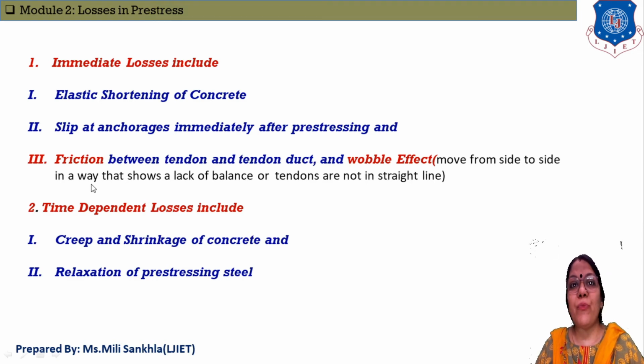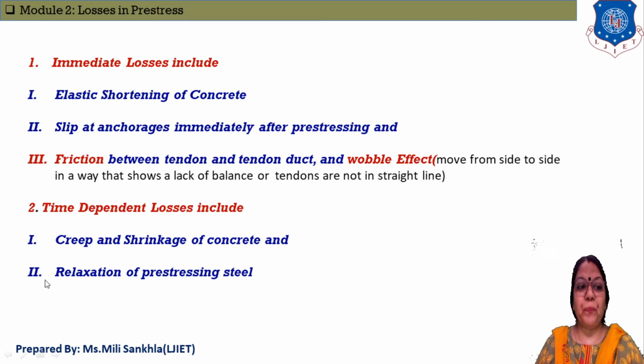And the third one is friction, and friction occurs in post tensioning. It is friction between the tendon and the tendon duct. Friction occurs between the tendon and the duct within which the tendon is provided. And second is the wobble effect. What is the wobble effect? We will discuss it in depth at the time of friction loss. For now, simply learn that friction is counted as an immediate loss.